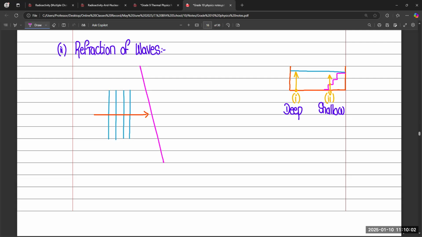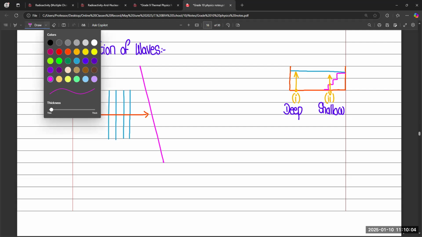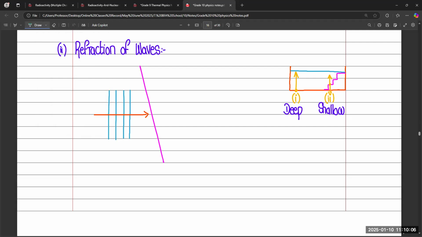For example, on the left side of this line, we are using the concept of shallow medium. And on the right side of this line, we are using deep water. Or you can also reverse it, like we are moving from deep water to the shallow water.